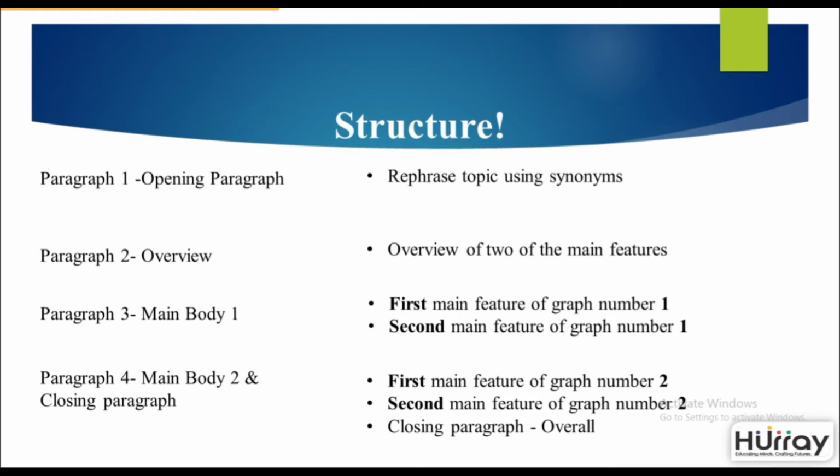It could be divided into 2 paragraphs. Your paragraph 5 could be your closing paragraph, or you could write it in this way as well. So the first feature of the graph number 2 should be mentioned here, as well as the second main feature. When writing your closing paragraph, make sure you mention the word overall and summarize the entire information into one sentence.